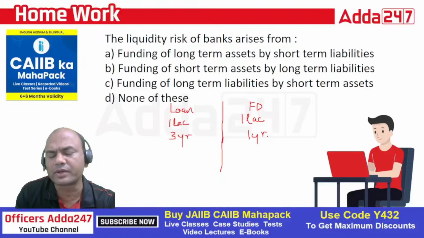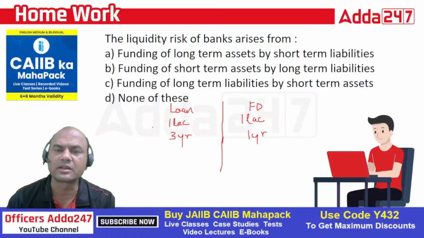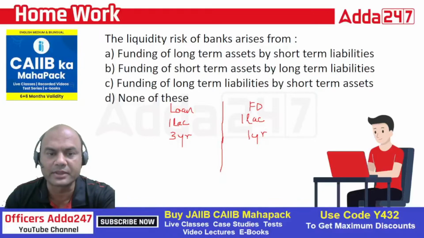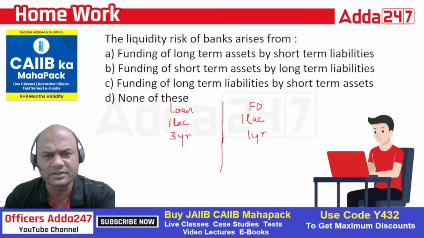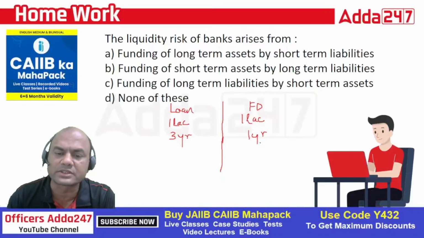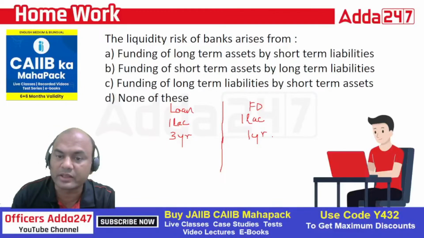Will I face a funding risk? Type yes in the comment section if you feel we will face a funding risk. Correct, I will face it, because this FD person will come to me after 1 year for withdrawal and I am not having this money, because I have given a loan for 3 years. So yes, there will be a liquidity risk.